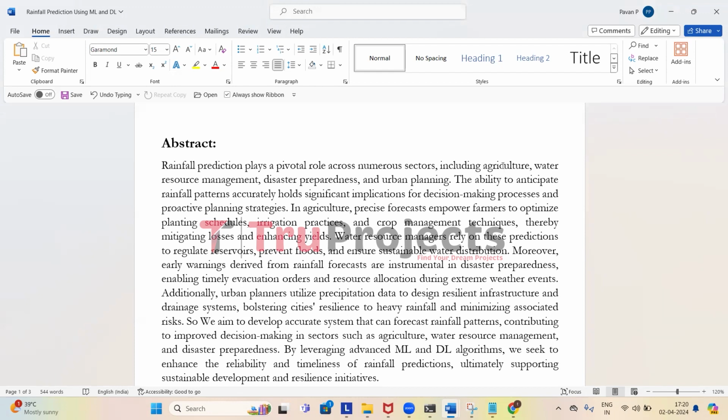It is also important for disaster preparedness. Early warnings based on rainfall forecasts are essential. They enable authorities to evacuate people from flood-prone areas, mobilize emergency response teams and implement measures to mitigate the impact of natural disasters like floods and landslides. Additionally, rainfall prediction is important for urban planning because it relies on rainfall data to design infrastructure for drainage systems and flood barriers. So, in this project, we are going to develop an efficient system that will accurately detect rainfall.